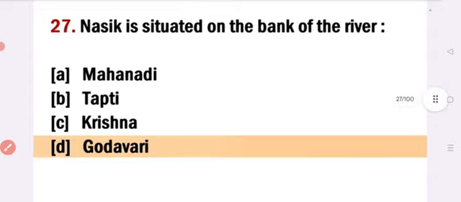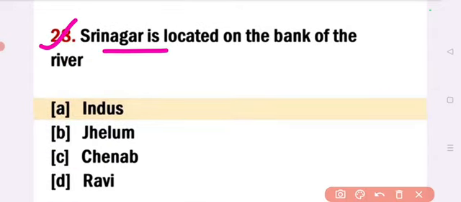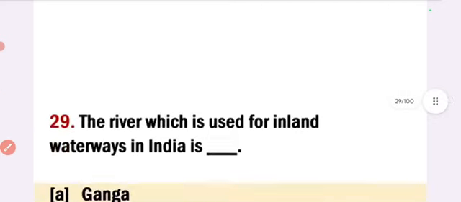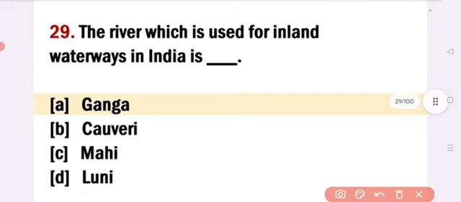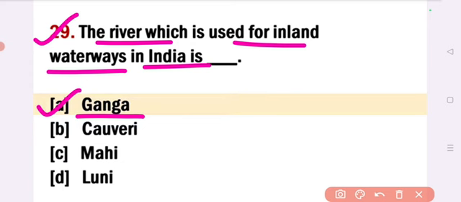Next. Srinagar is located on the bank of the river, option A, Indus. Srinagar is located on the bank of the river Indus. Next. The river which is used for inland waterways in India is, answer option A, Ganga. The river which is used for inland waterways in India is Ganga.